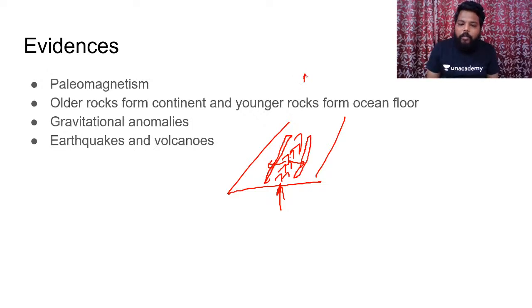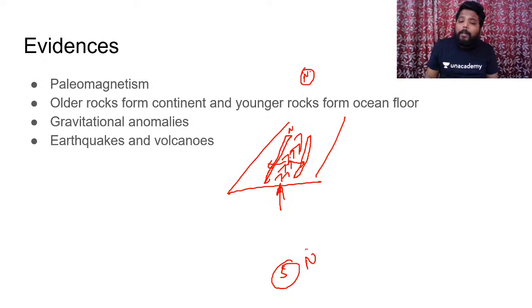Like for example, if north pole is in this direction and if south pole is here, so they will adjust accordingly. See these particular rocks, as they are rich in iron, they will also have some magnetic properties, and in that similar way they will adjust according to the north magnetic pole and south magnetic pole. And when the next chain of ridge would be formed, it takes some millions of years. When such next ridge would be formed, do you really think that the magnetic north and magnetic south would be at the same zone? No. Obviously it would change.